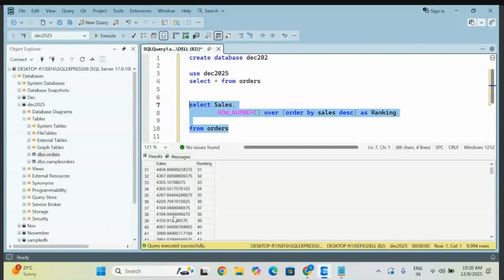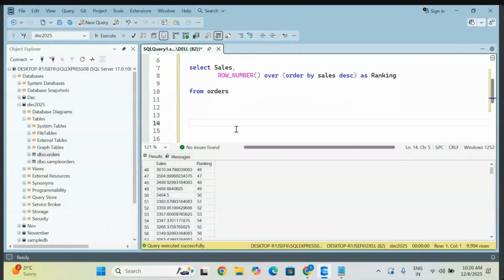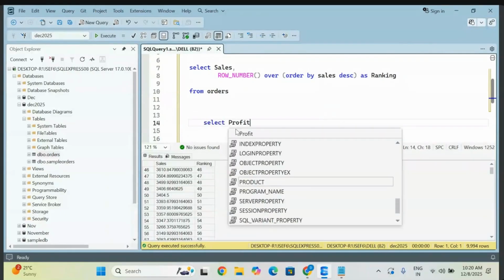Same values are not there. The profit column is also there. Let me take the profit. Let me write that one more. I want some duplicate values to show you the other rank functions. So the profit column is also there, let me check with this.